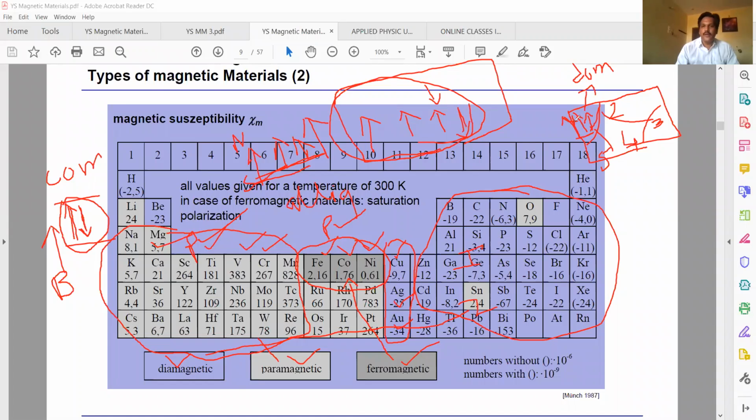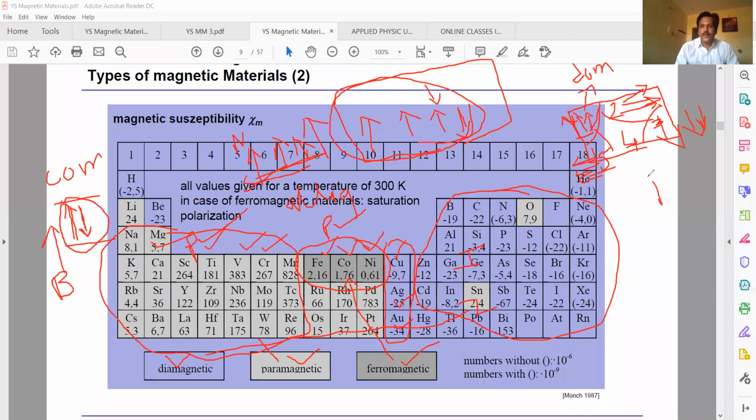Here, in this domain, the spins are parallel and the dipoles align in this direction. In the next domain, the dipoles align in this direction, and in the fifth domain too. In each domain, spins are parallel, but the direction is different.